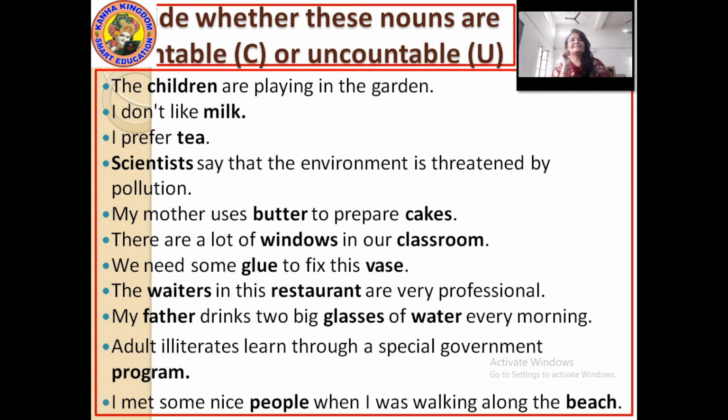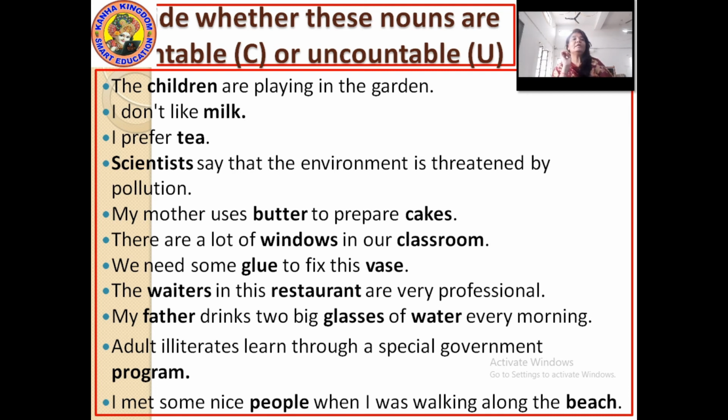Okay, next, there are a lot of windows in our classroom. Windows, countable, right? Windows and classroom are highlighted here. So windows countable and classroom also countable.